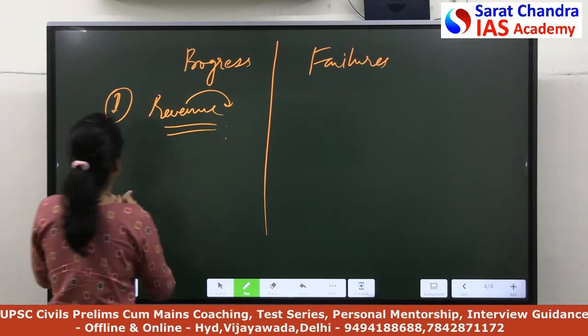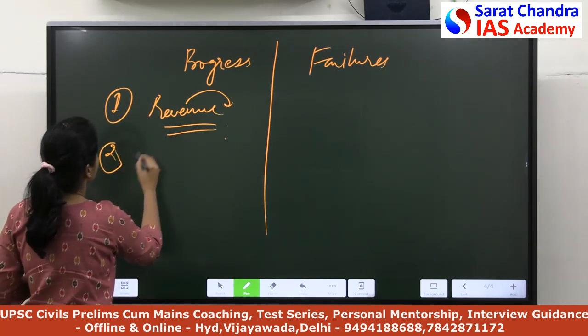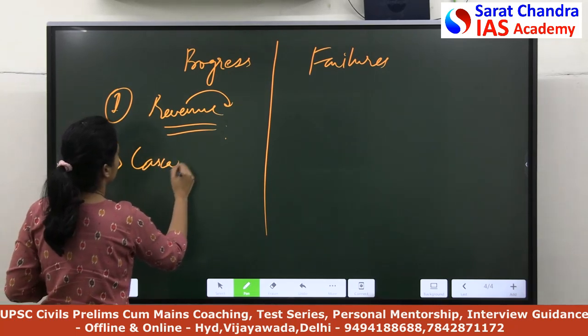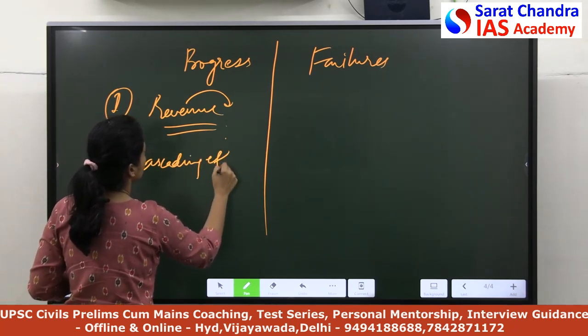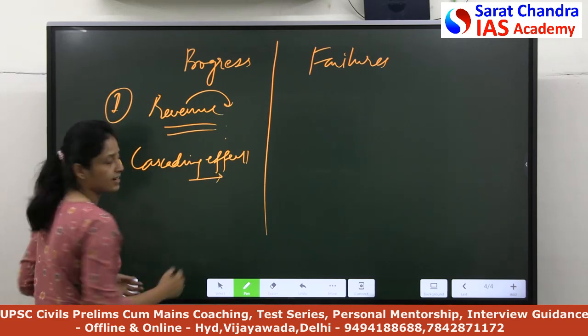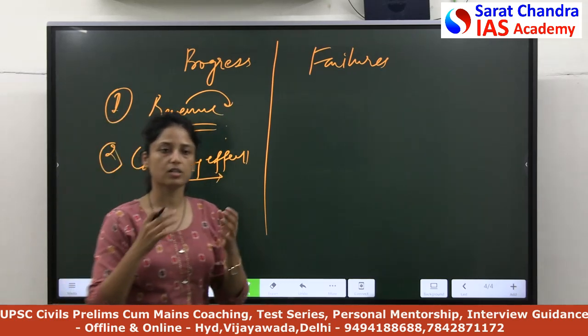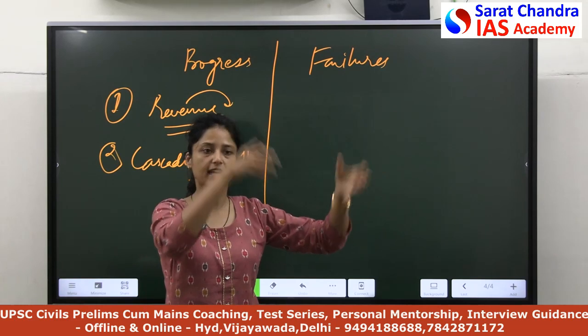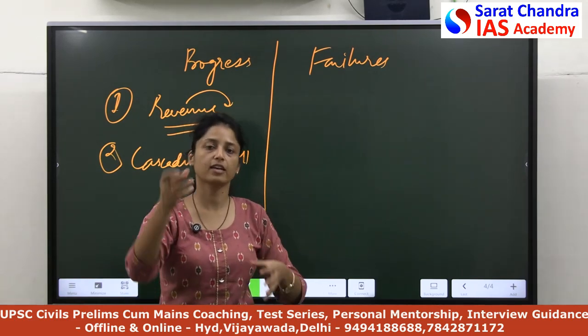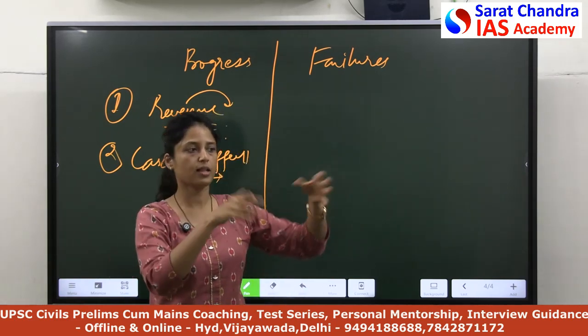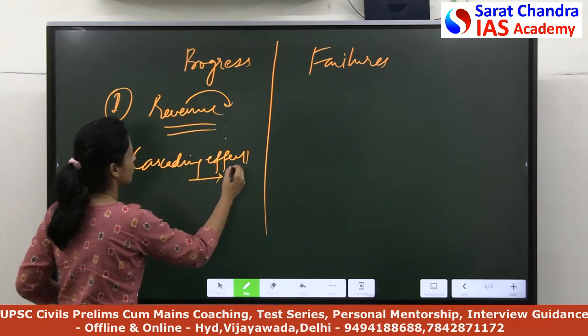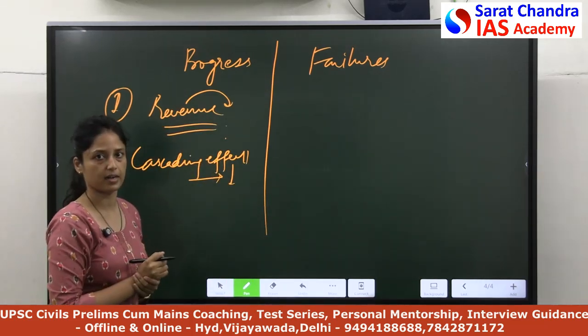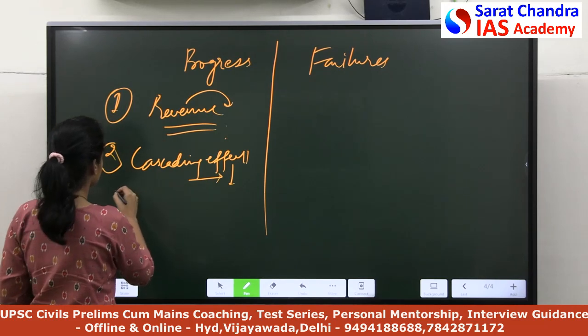So I have discussed the rollout. Second, you can discuss the reduction in cascading effect. Here you can discuss input tax credit: the consumers now don't have to pay the tax at each and every stage. They have to pay the tax only at the final stage. All the previously paid tax will be refunded to you in the form of input tax credit. You can discuss this also.